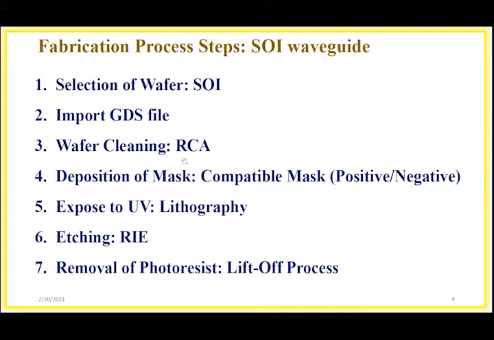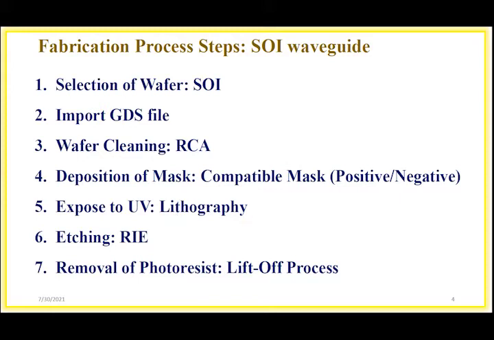Then the next step is the deposition of the mask. Some photoresist we have to take before going to actually etch the device. That means we have to write the entire pattern of the device on the top layer of your wafer. For etching, we cannot etch directly, so we need one photoresist for that. First we have to deposit some photoresist on the top layer of the silicon. That photoresist can be positive photoresist or negative photoresist, that we have to clearly define while using this particular process. Then after that, we have to use a step called lithography.